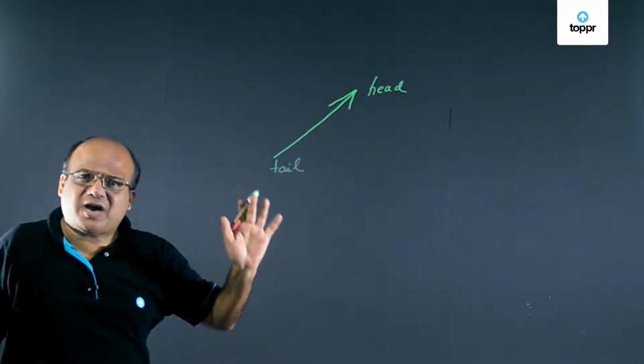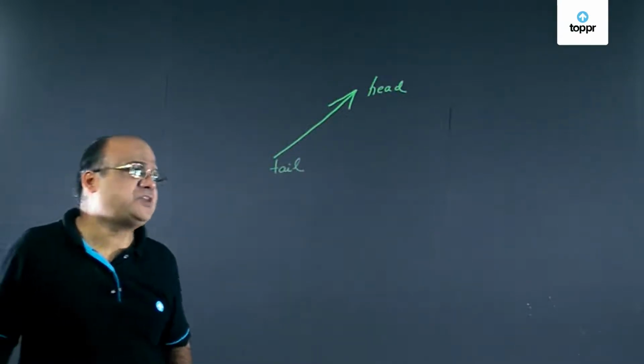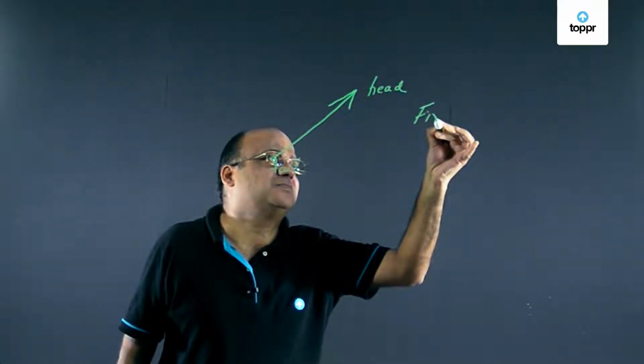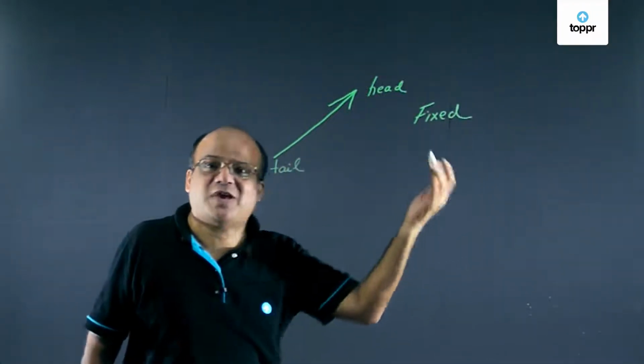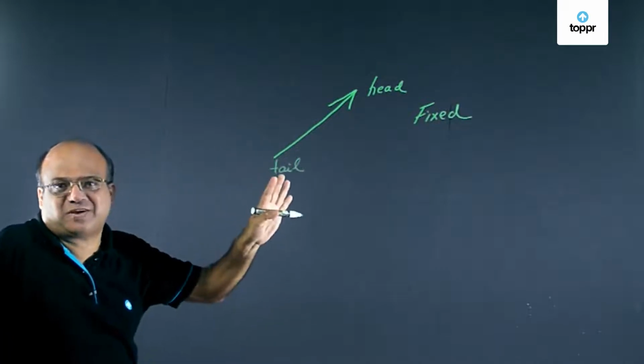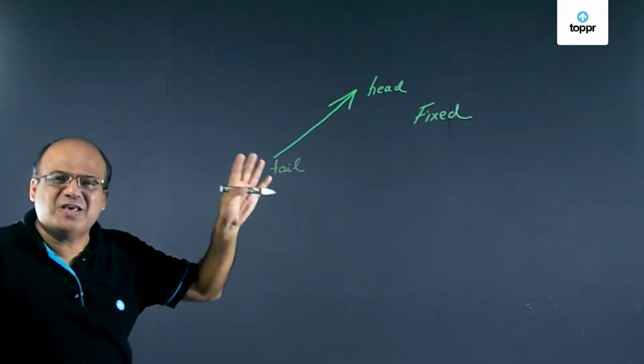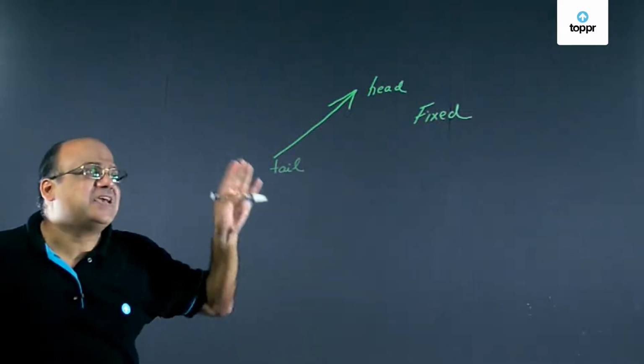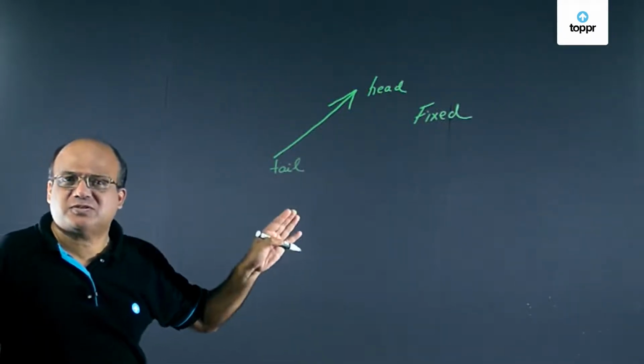Now vectors are of two types. First type of vectors are fixed vectors. If you want to scare people, you call them localized vectors. But the easier term is fixed vectors. For these fixed vectors, the initial position is fixed.